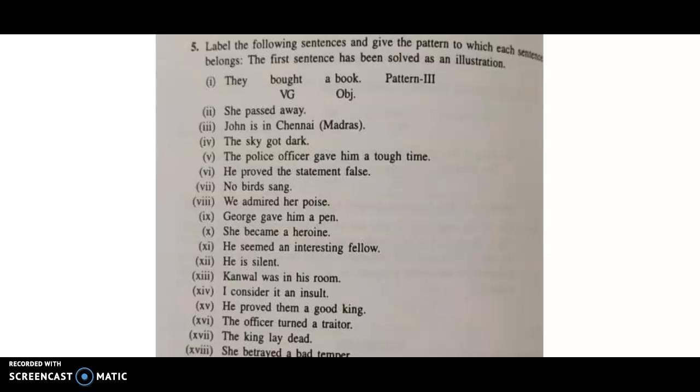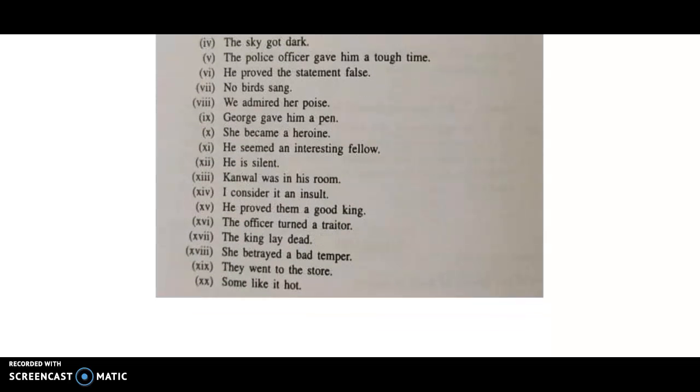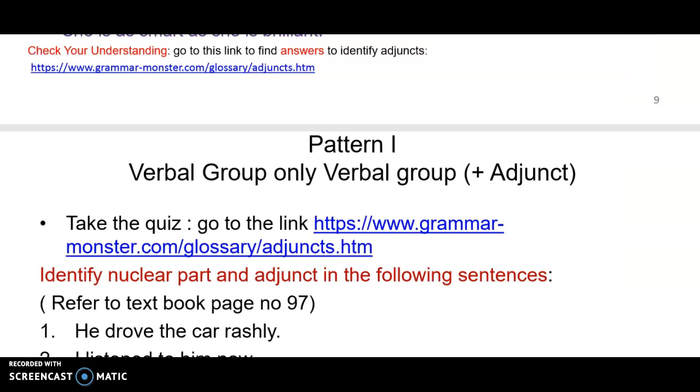Label the following sentences. Again you have, they is a subject, bought is a verbal group, a book is an object. Which type of pattern? So you do this and we'll also discuss the answer. This is pattern 3. So all this, you open the book and do it, and share the screenshot with me. This is the thing you should do, working with friends. Okay. So there are 5 types of patterns and we will discuss all that later.